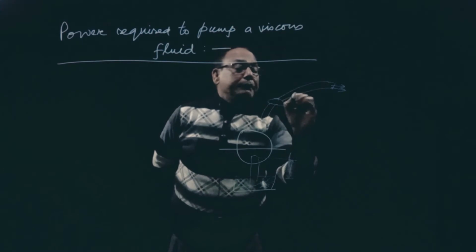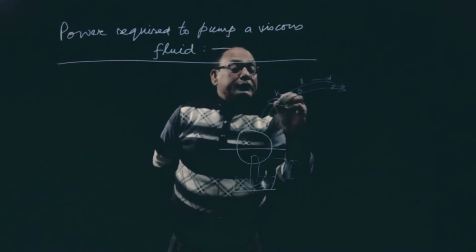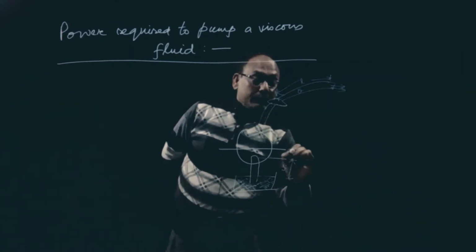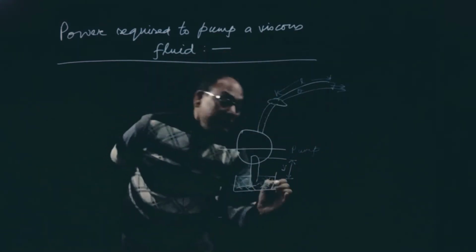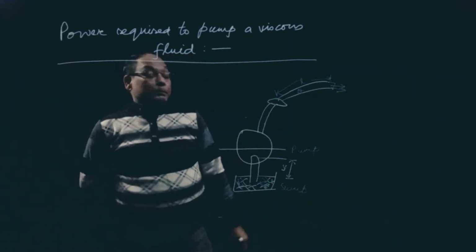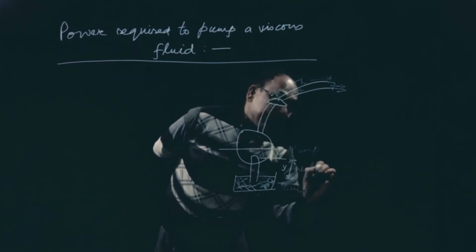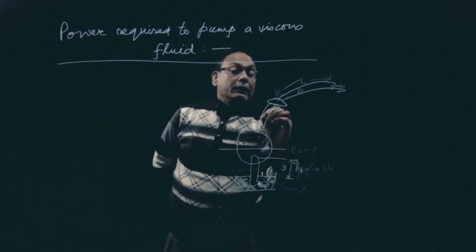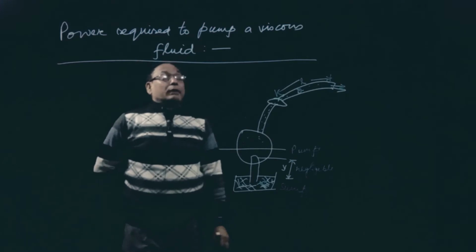I am giving you the diagram, this V and this length, and viscous fluid is being flown from here. This is the pump. So this is the sump level, and the elevation, this datum energy, is negligible, that we are not going to consider. So it is pumping out the fluid. Now, what will be the power required?